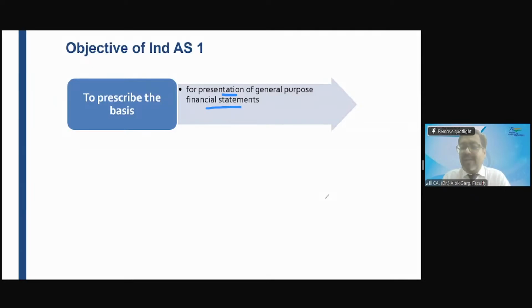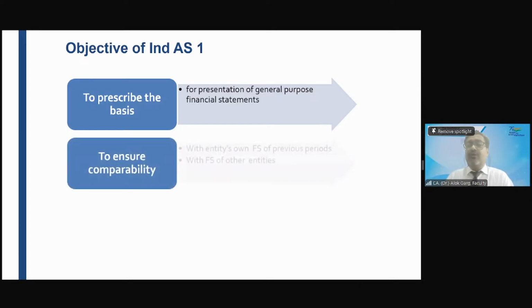But what we file in MCA is available for everyone. If you want the financial statement of that entity, you can easily avail it. You just need to pay a token of 100 rupees and you can download the financial statement, even of a private limited company. Okay, clear? So these are general purpose financial statements, and special purpose financial statements are not available to the general public at large. These were for a special purpose. So this standard, Ind AS 1 and Schedule 3, only deals with general purpose financial statements.